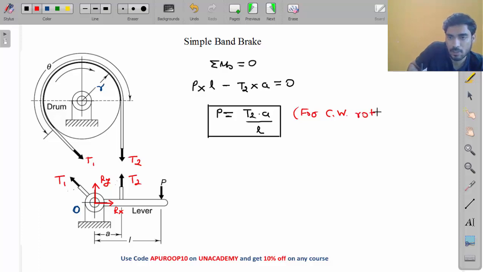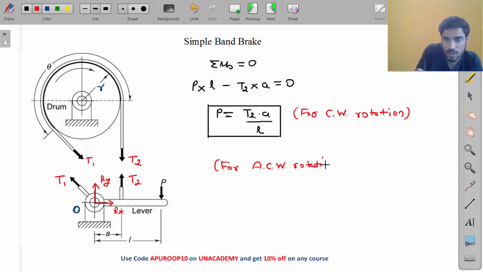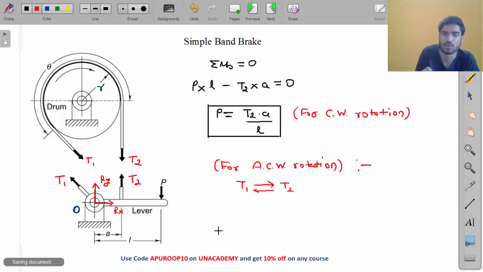For anti-clockwise rotation, what will happen, my friend? You just need to replace T1 with T2 and T2 with T1. Just interchange the values of T1 and T2.